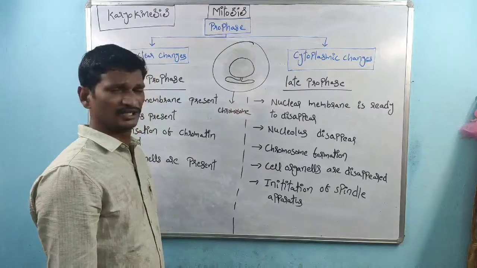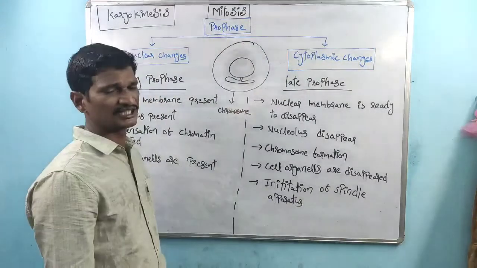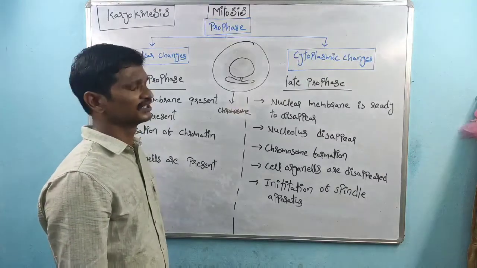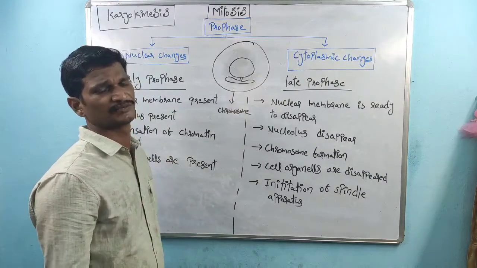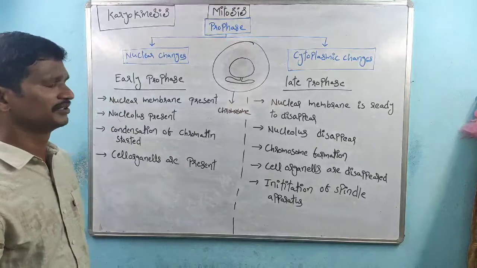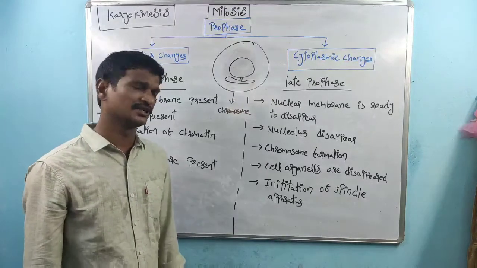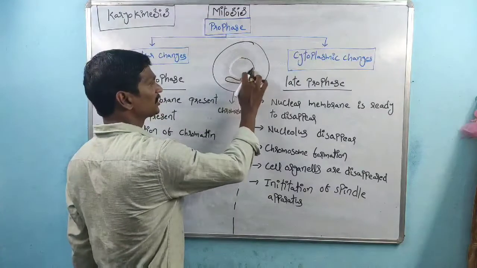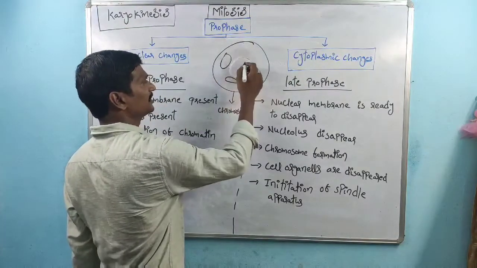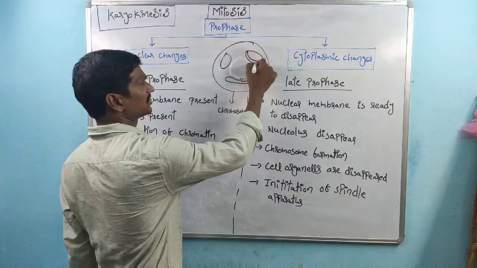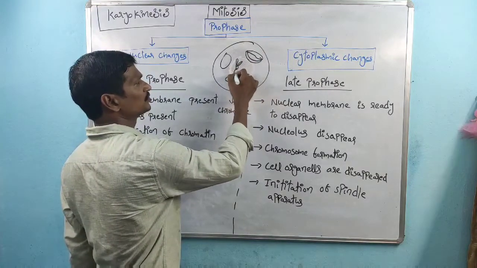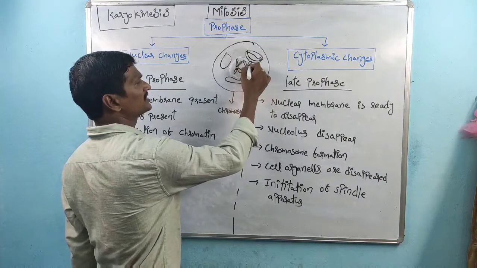These are present at the early stage, but in late prophase the cell organelles disappear. Why? If the cell organelles are present, the chromosomes are not properly separated.